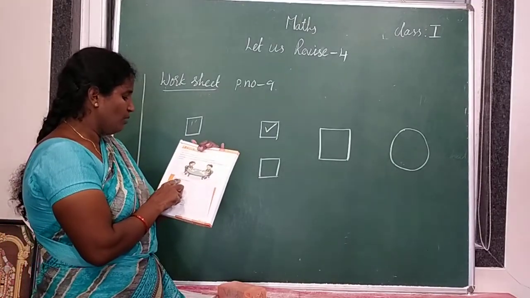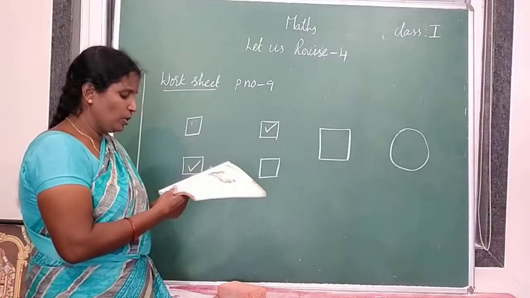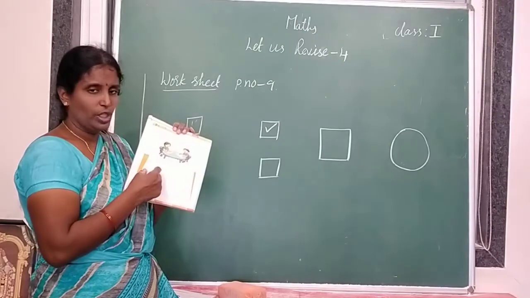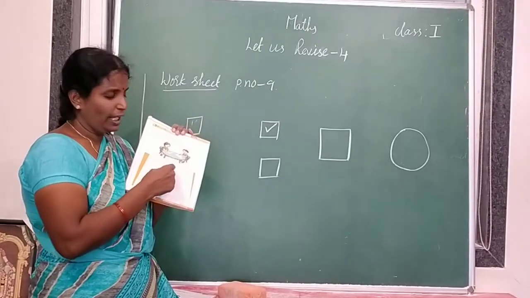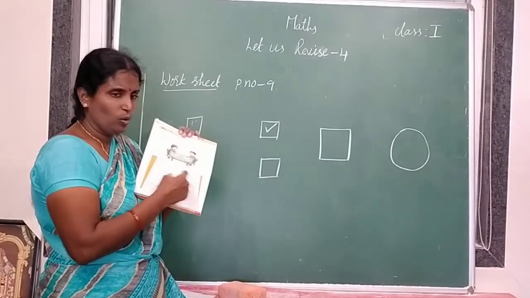After that, draw both the objects in your content book, page number 17. Understood? You have to draw both the shapes, which one you drew and which your partner drew. Both shapes are there now. So, draw those 2 shapes.